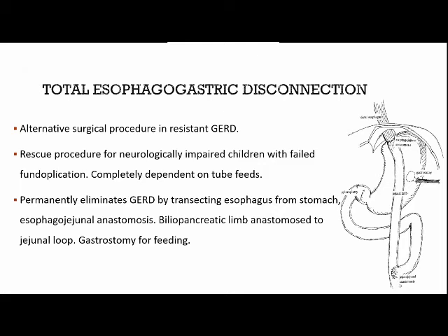Here we permanently eliminate GERD by transecting the esophagus from the stomach, with esophagojejunal anastomosis and biliopancreatic limb anastomosed to the jejunal loop. For nutrition, gastrostomy for feeding will be advised.